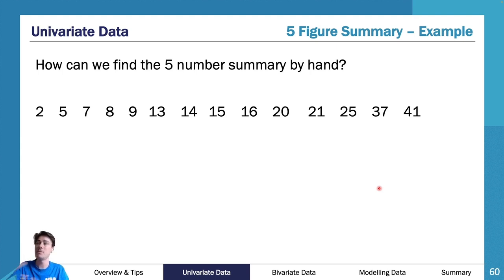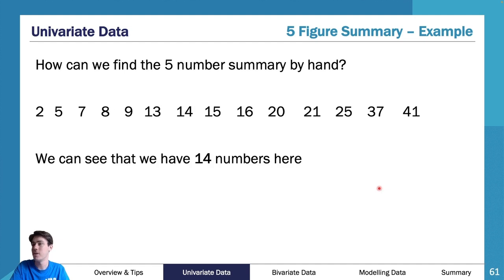But if I've got this data here and I say, all right, I want my 5-figure summary. Well, first of all, I'm going to ask, how many numbers do I have? I have 14 numbers. That's the most important thing. How many numbers do you have? Well, I have 14 numbers here. I've counted it out. I've got 1, 2, 3, 4, 5, 6, 7, 8, 9, 10, 11, 12, 13, 14. I have 14 numbers.